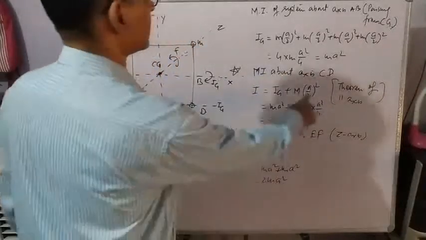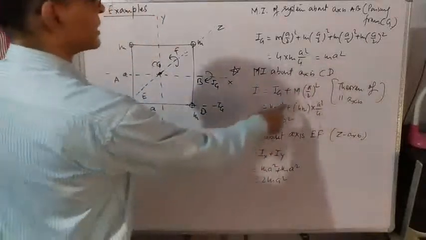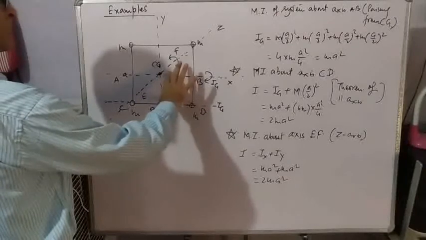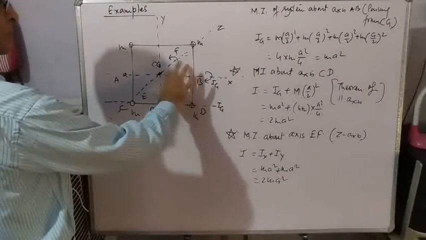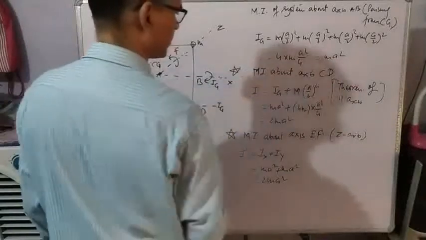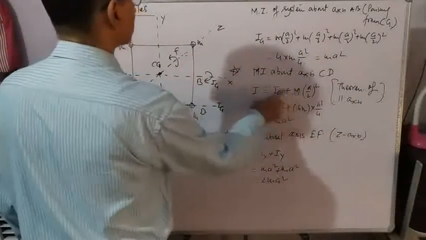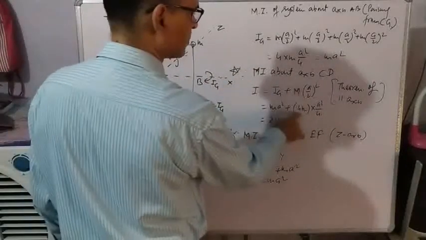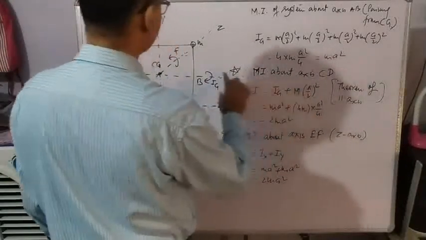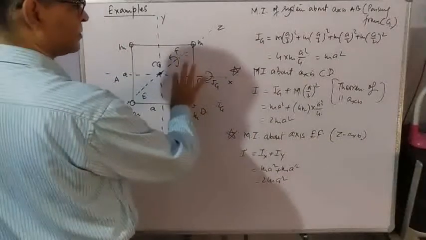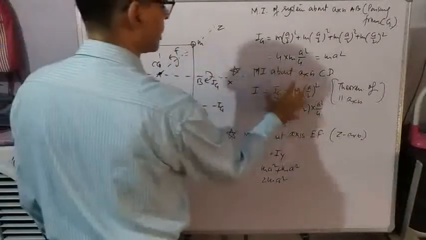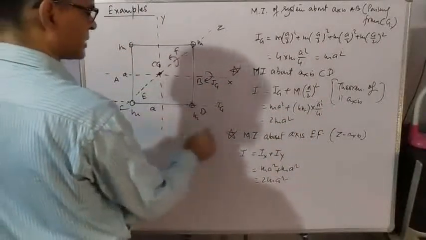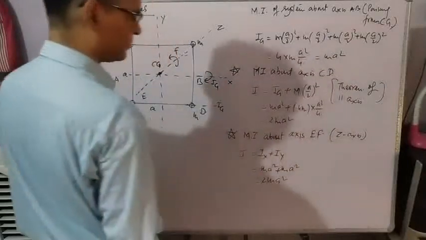Here this distance is separation between these two axes. You have just seen in the explanation. Ig is already known. M is total mass: m plus m plus m plus m, it becomes 4m. And this separation is a by 2. So by putting all the values, you find moment of inertia about this axis as 2ma square.